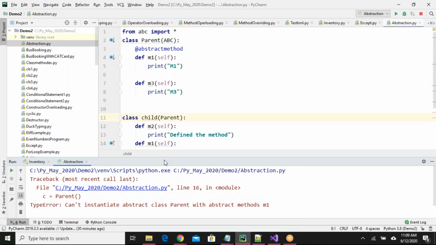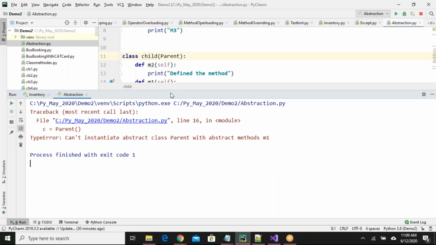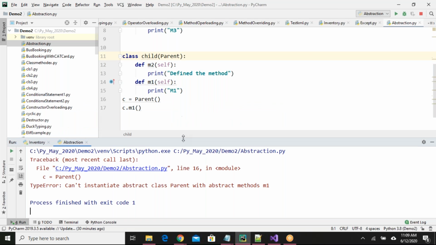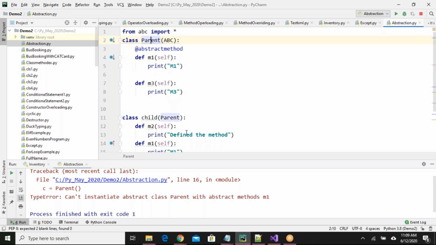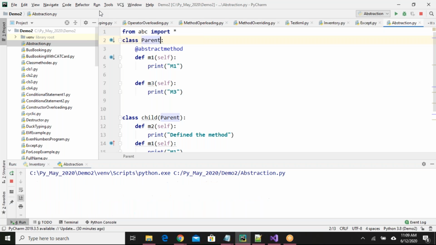Can't instantiate abstract class with abstract method M1. You're seeing the message, right? Even if I have content in the M1 method, it's an abstract method only. So it is not accepting us to create an object. Okay. For example, if I don't inherit, in this case, I think this is fine. Yeah, M1 it is coming.